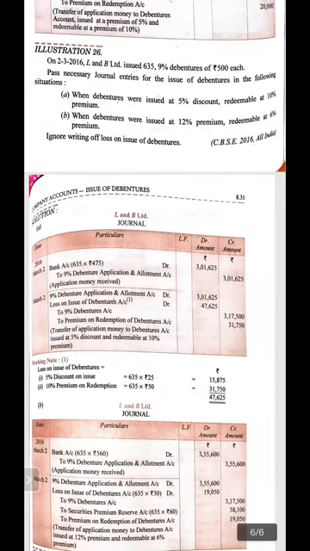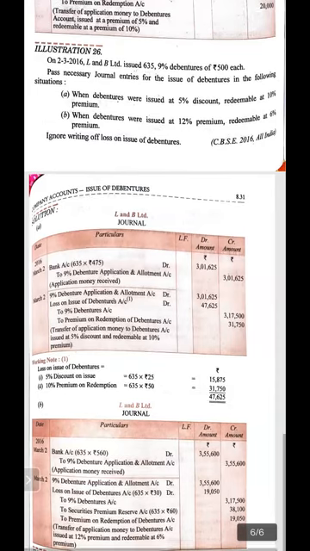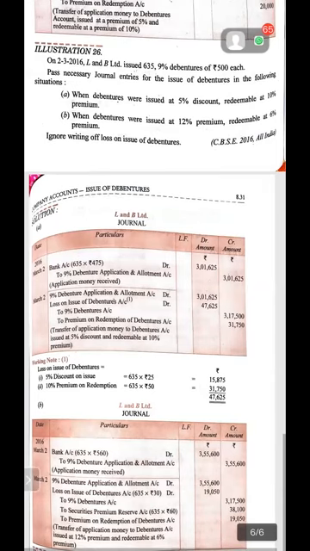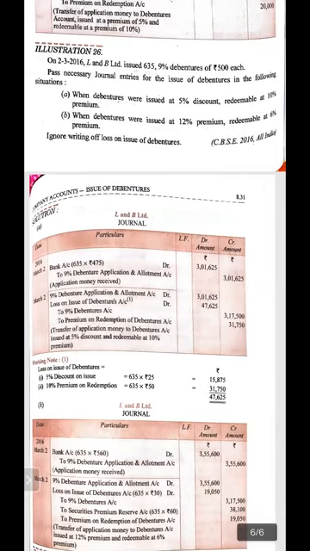On 2nd March, when we do the entry for the due, it will be 9% debenture application and allotment account debit, loss on issue of debenture debit, to 9% debenture account, to premium on redemption account. You have to consider the amount here. It is given in the working note floating on the screen. Please mark it very carefully.